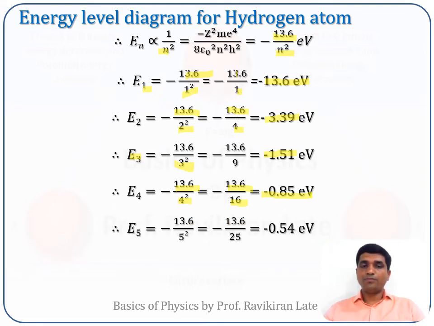For the fifth orbit, if you do the same calculation, the answer will come out to be minus 0.54 electron volt. In this way, if you go till infinity, when n tends to infinity, the energy of the electron in that orbit will come to 0. That is nothing but the ionized state of the hydrogen atom. So now, based on these energy levels, we will prepare an energy level diagram for a hydrogen atom.